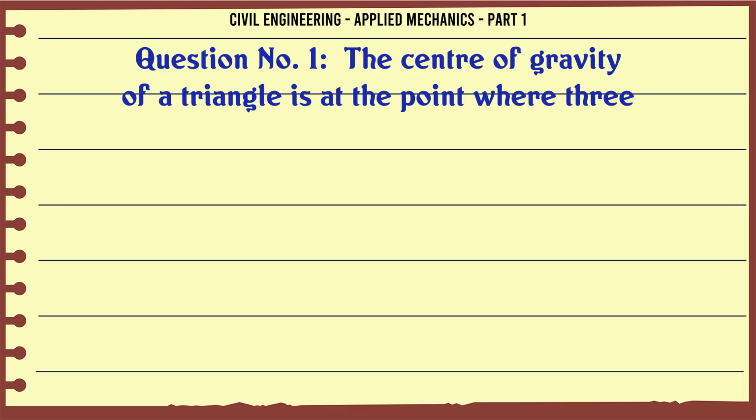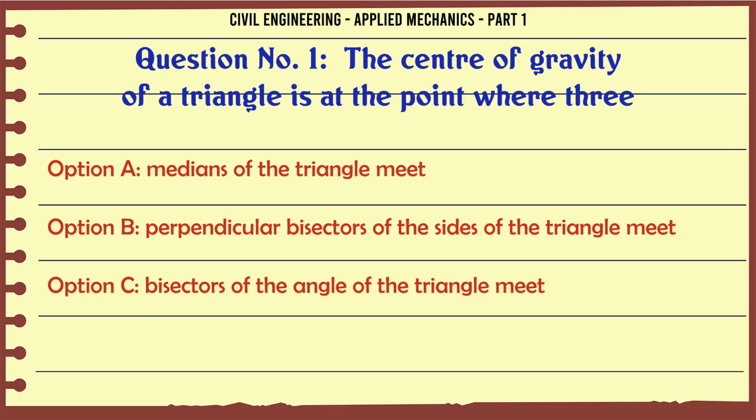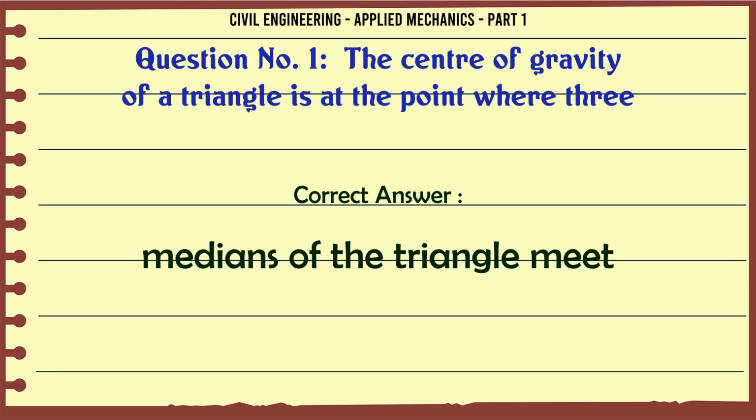The center of gravity of a triangle is at the point where: A. medians of the triangle meet. B. Perpendicular bisectors of the sides of the triangle meet. C. Bisectors of the angles of the triangle meet. D. None of these. The correct answer is medians of the triangle meet.